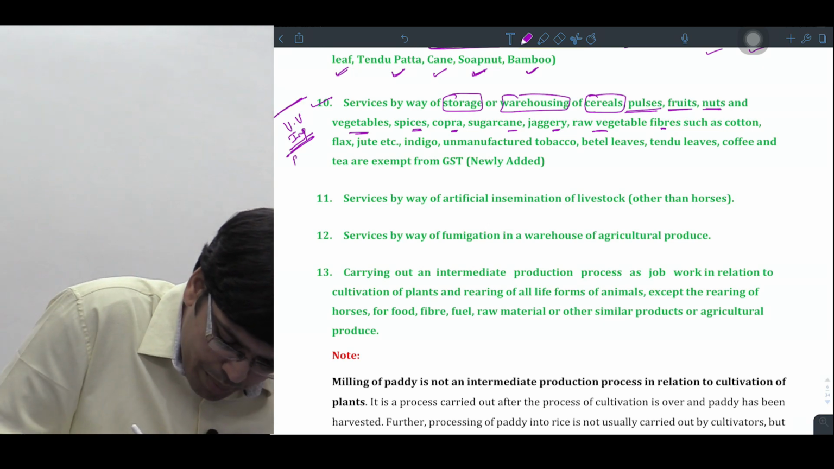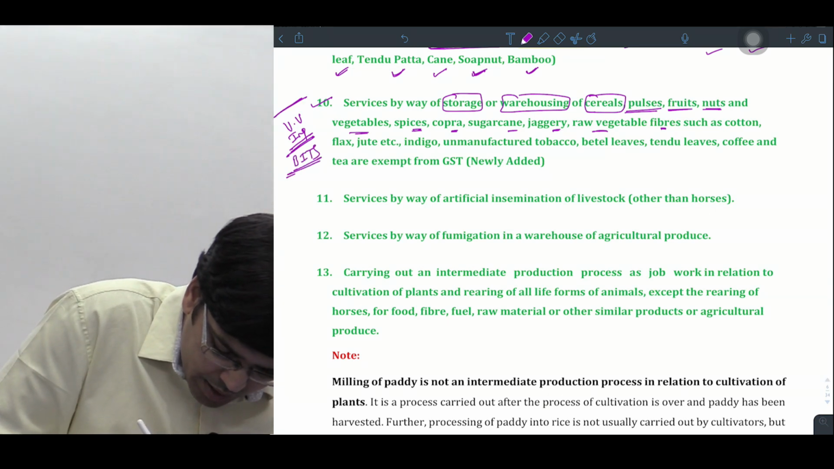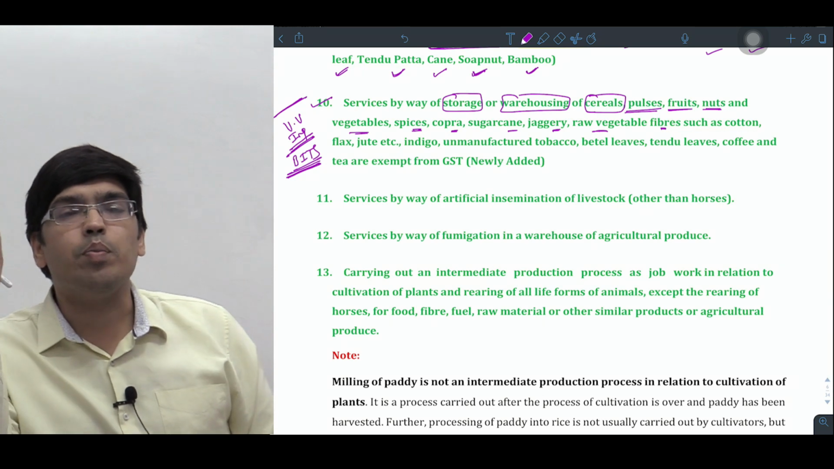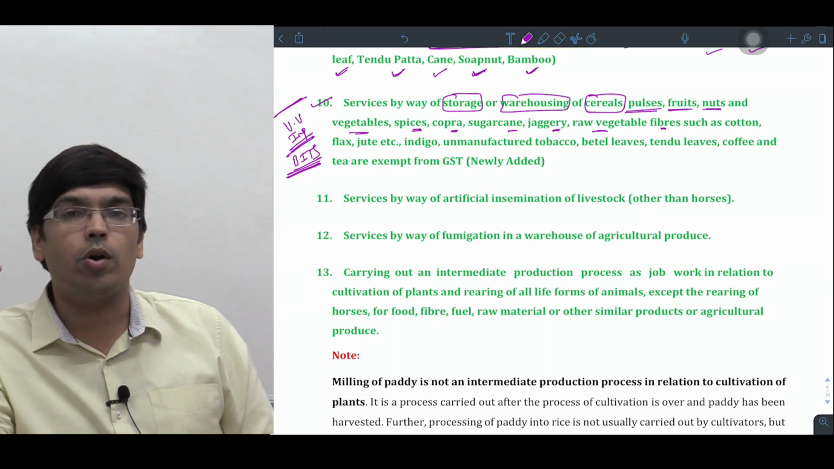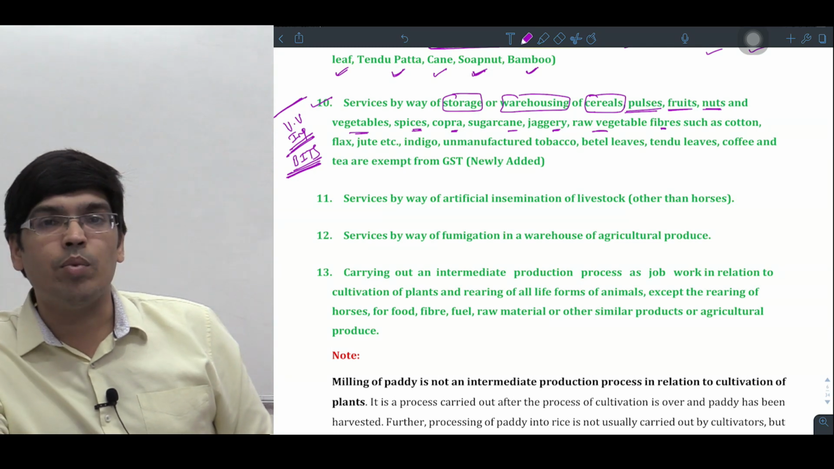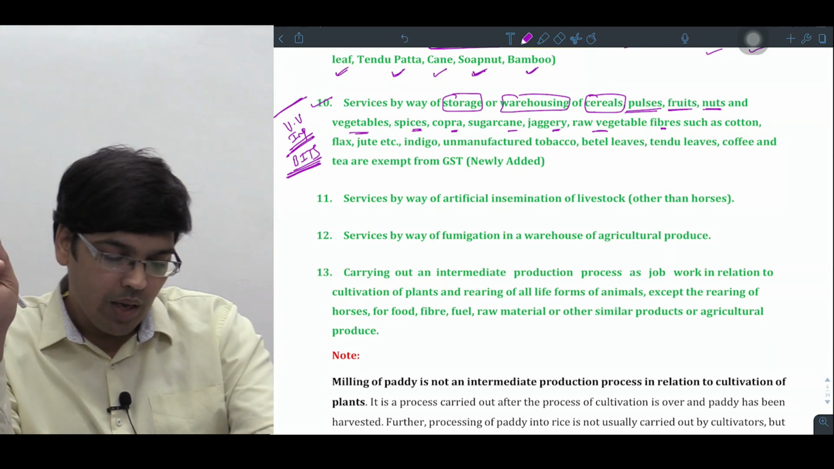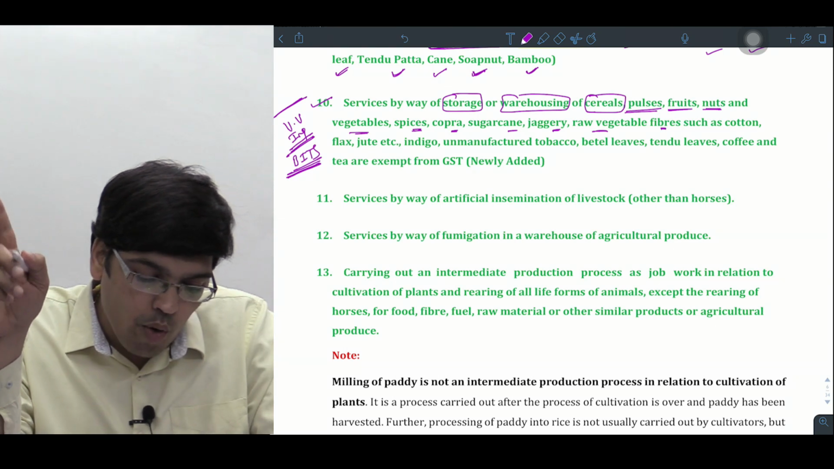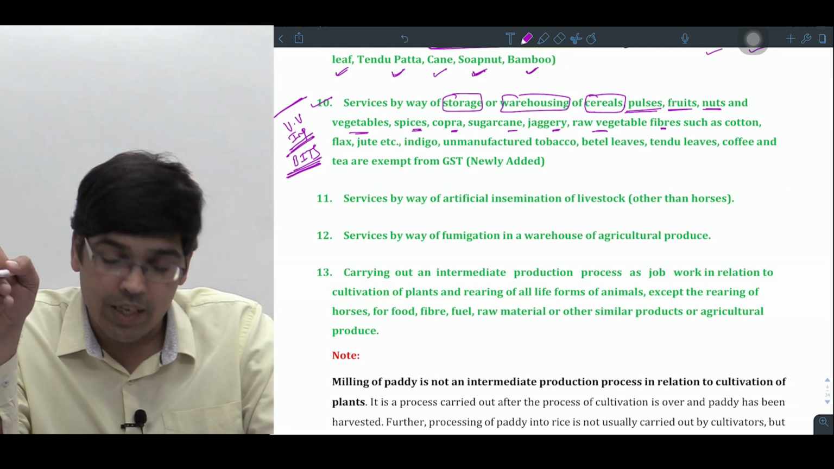For what, you know? For bits. Confuse कर देगा ध्यान से. This is very, very important for bits. They may give you some 4 products or 5 products in exam, asking you which of the following is not exempt when it comes to warehousing services. Carefully, I am reading again. Services by way of what, sir? Storage and warehousing of what, sir?